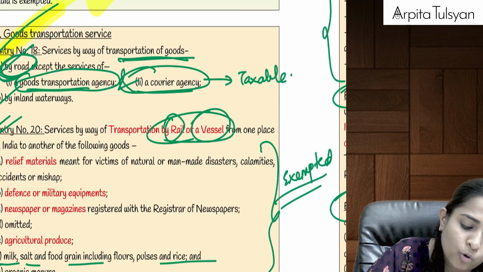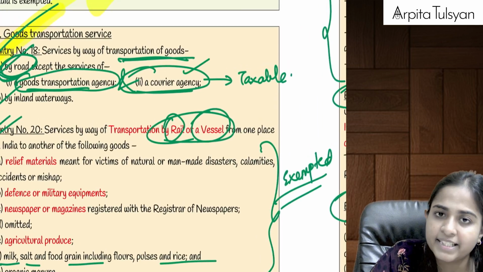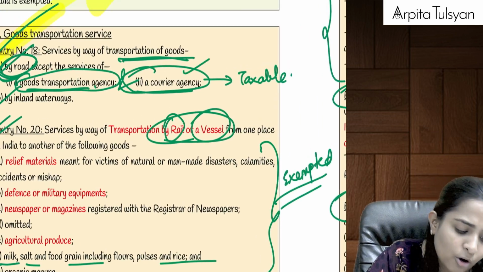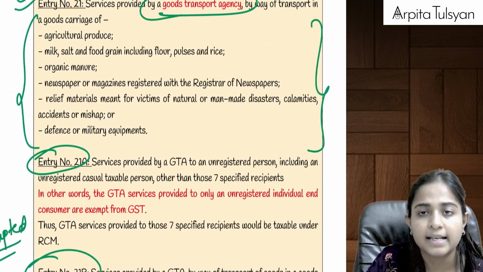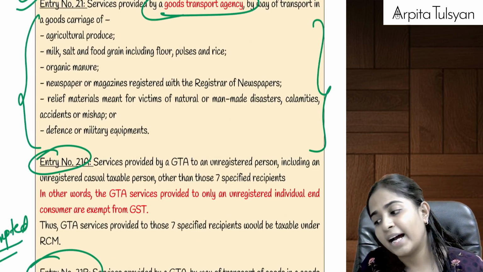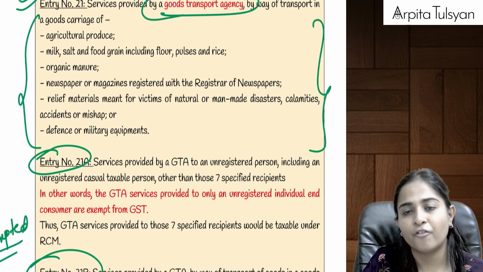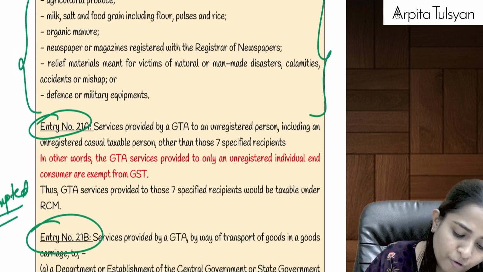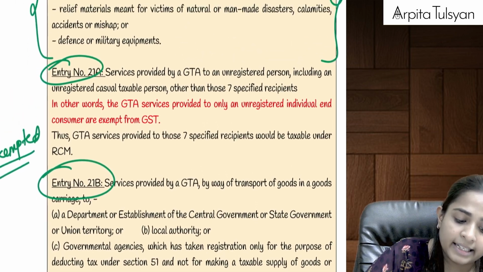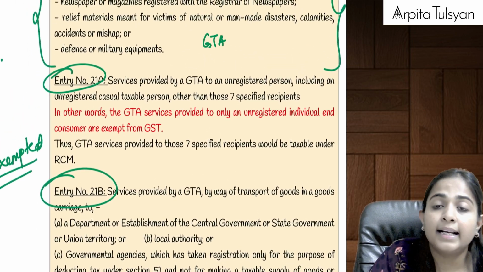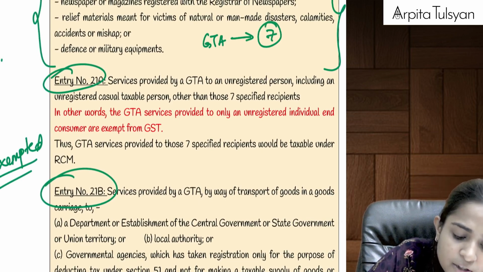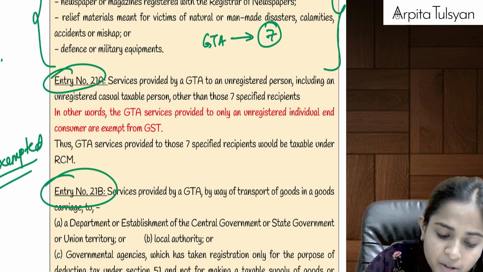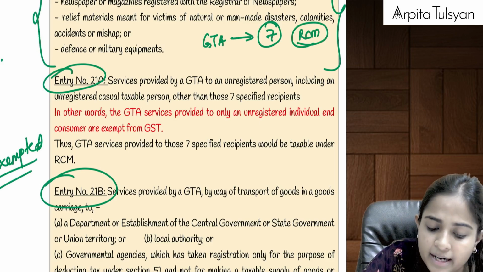See, courier agency providing any service is always taxable. GTA also we studied, it is going to be always taxable, but we are studying certain exceptions. One exception we saw is that if specific items are transported by GTA from one place to another, then it is going to be fully exempted. Another thing, try to recollect from the RCM chapter, if GTA is providing services to those 7 specific persons, it will be always taxable under RCM.